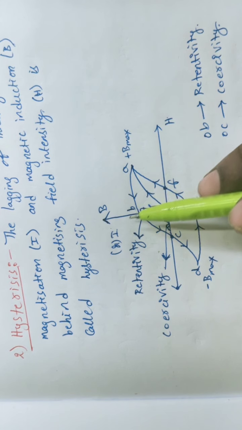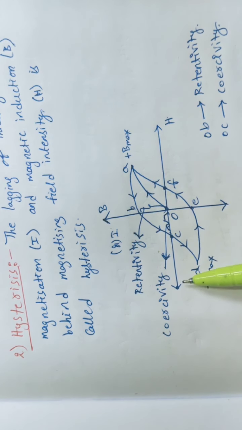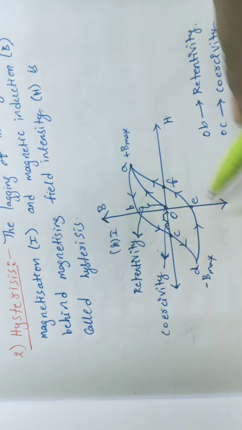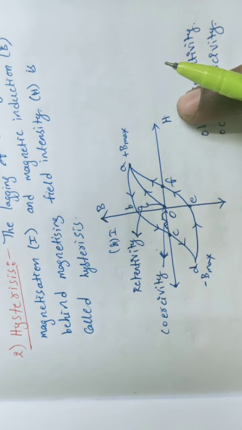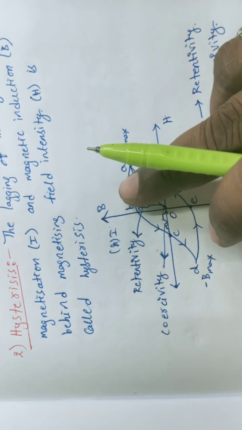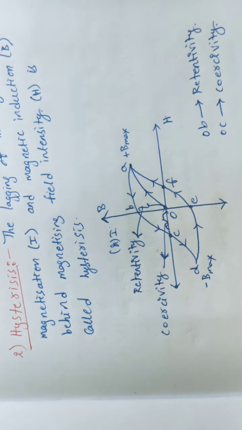Here you are observing a two-dimensional coordinate system. Let this be the x-axis and this one the y-axis. On the x-axis we take H, which is the intensity of magnetizing field. On which axis is H taken? The x-axis. And B, the magnetic induction, or alternatively the intensity of magnetization I, either I or B, is taken on which axis? The y-axis.